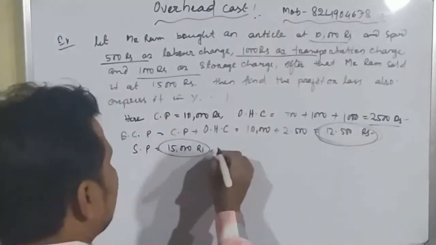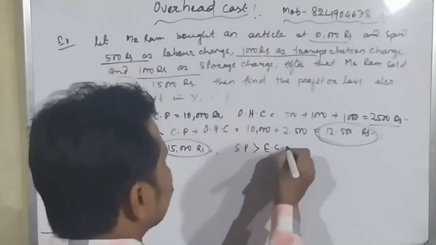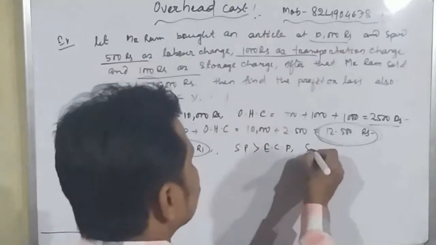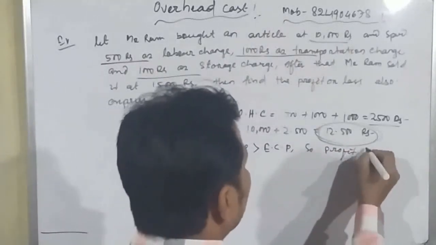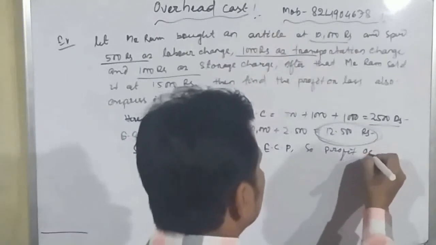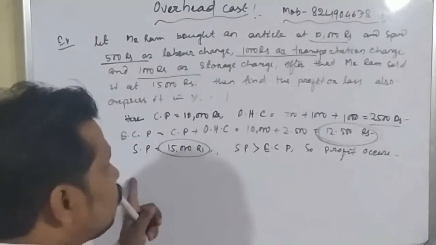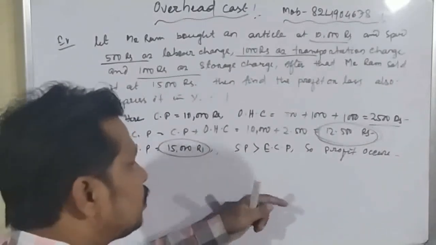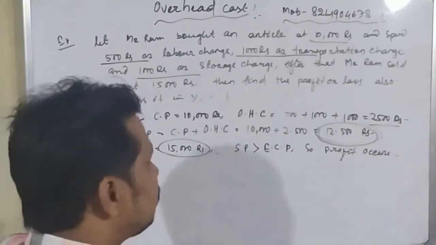That's why the selling price is greater than effective cost price. So profit occurs. Okay, students. Now we have to find out the amount of the profit as well as express that profit in percentage.